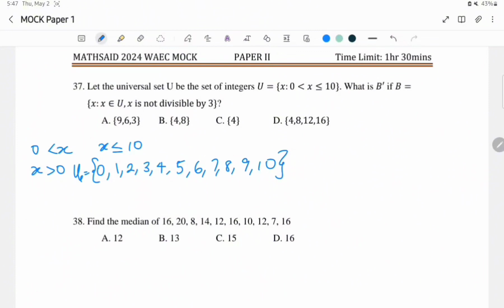Now, what is B complement? If B is this set, that is, x is a member of the universal set, but x is not divisible by 3.